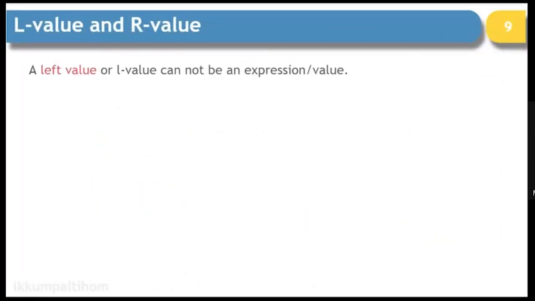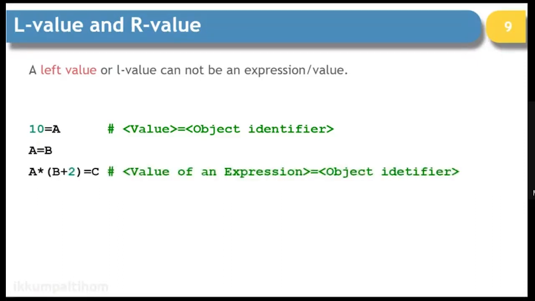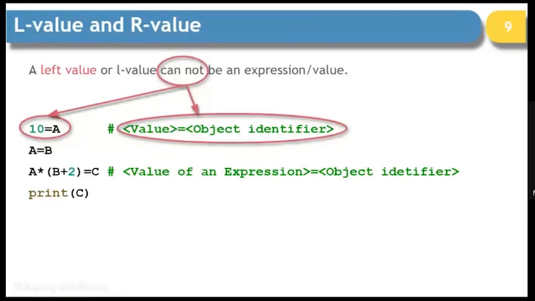If we look at this example, what is not possible is that the left value, that is the L value, cannot be an expression or value. If you try to write 10 is equal to A, it will be wrong. If you write A is equal to B, it will be right if B exists. And if you try writing an expression is equal to a variable, it will be wrong. So this particular code will not work because the left value cannot be an expression or value.